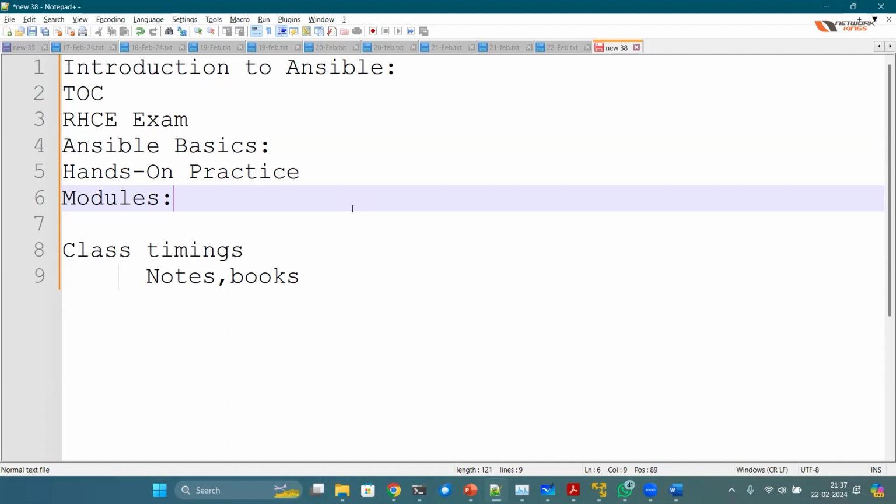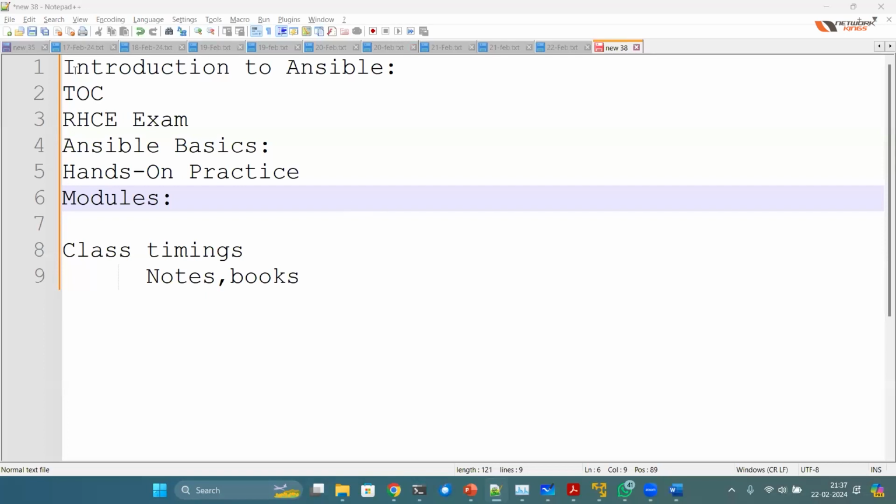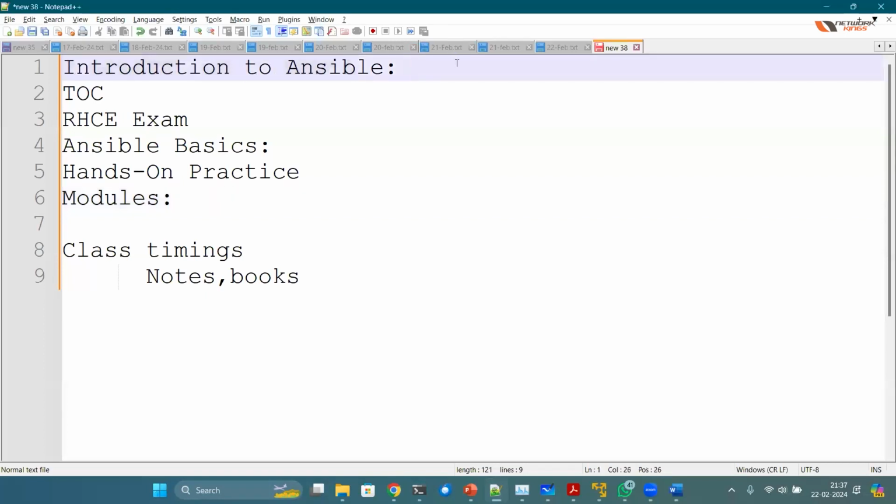And in fact, if you have already cleared the RHCSA exam or you are preparing for RHCSA, you are eligible for RHCE. Okay. Sorry, not RHCE, but for Ansible. If you want to take the RHCE exam, the next level of exam, the prerequisite is you clear RHCSA first and then you attempt RHCE. Okay, but yes, knowledge you can take anytime. There is no restriction on that. All right. So let me start off with Ansible.